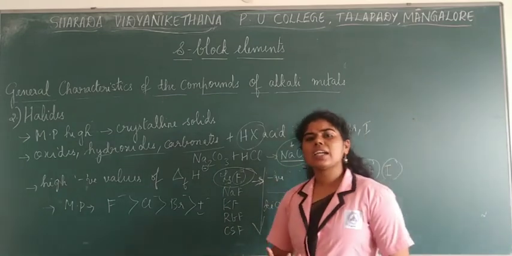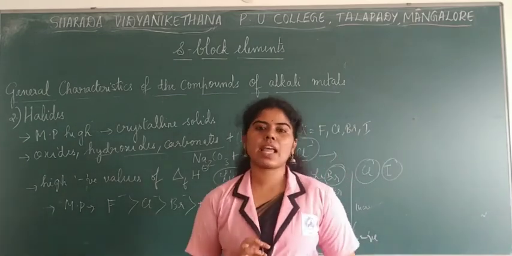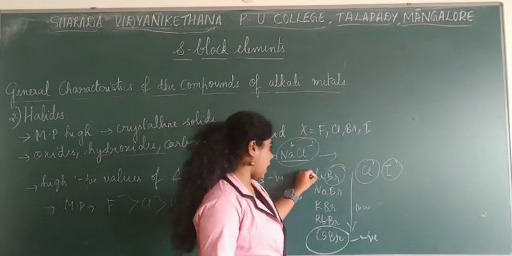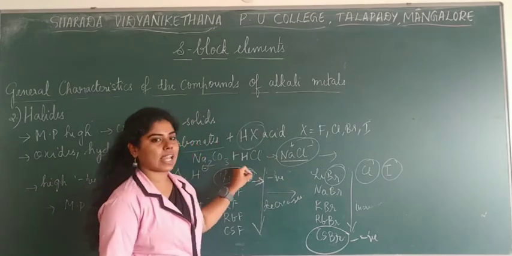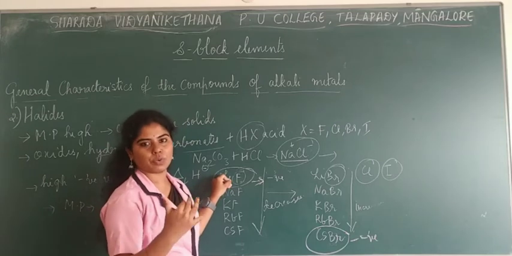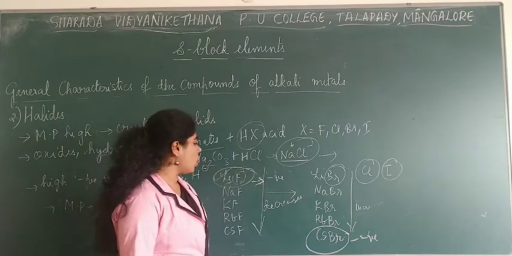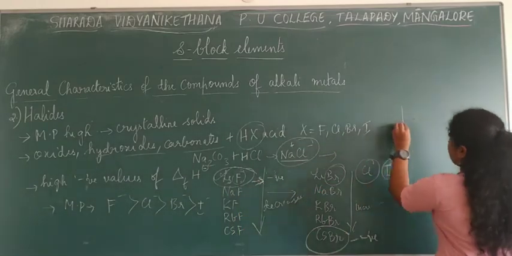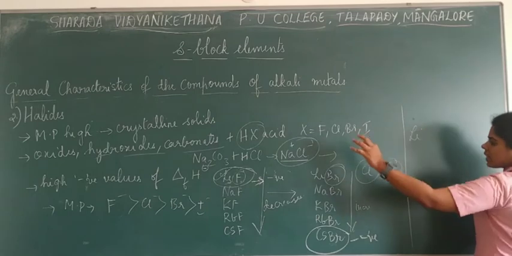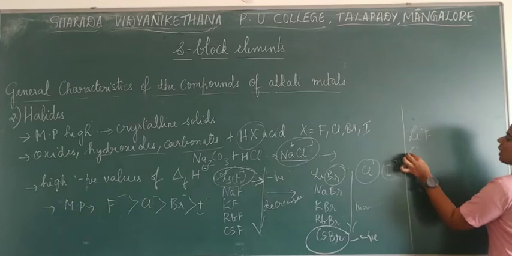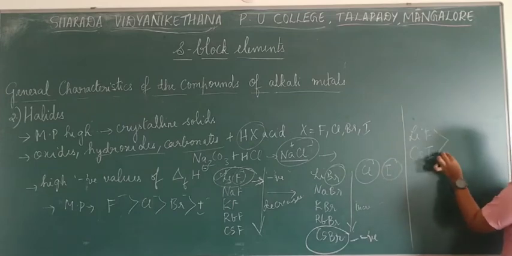Now, all of these halides are generally soluble in water. They easily get dissolved in water. But lithium fluoride, again because of its smaller size, is much less soluble when you compare it to other halides. Cesium iodide is also less soluble. So talking about solubility, all of these halides are soluble, except lithium fluoride and cesium iodide, which are less soluble.